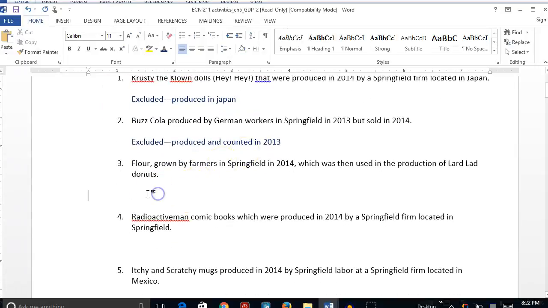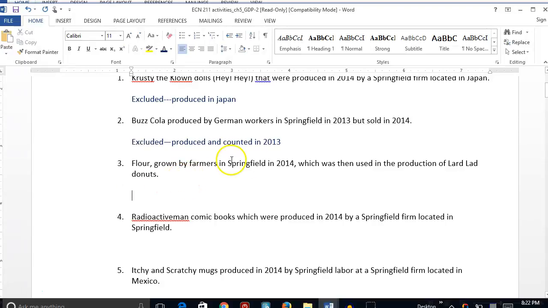All right. Next, flour. Grown by farmers in Springfield in 2014, then used in the production of Lard Lad donuts. Okay, take a minute, think about that one. All right, this one's a little bit tricky. If you said included, that is actually incorrect. This was a tricky one.